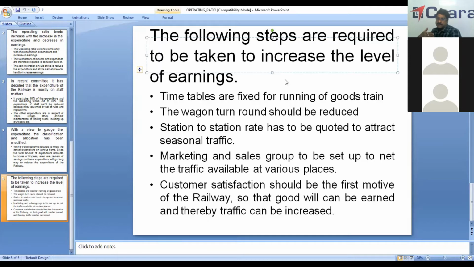They have inherited this, because there are not many goods or manufacturing industries located there, so the goods movement is very less. All this results in the increase in expenditure on that particular line.